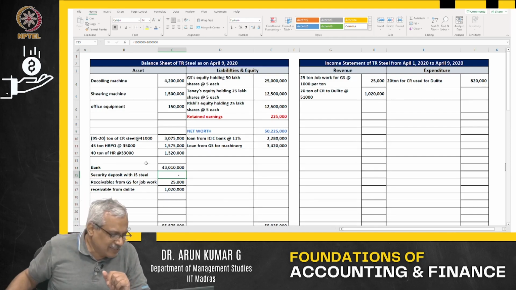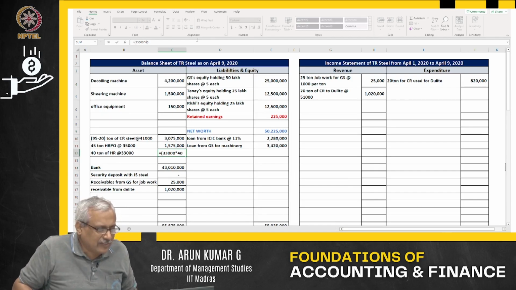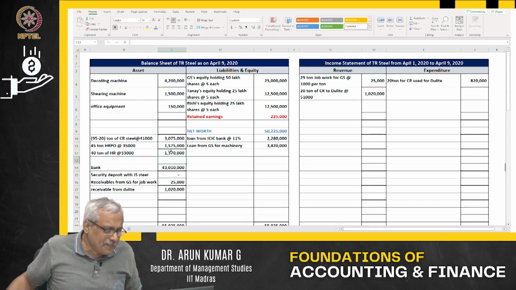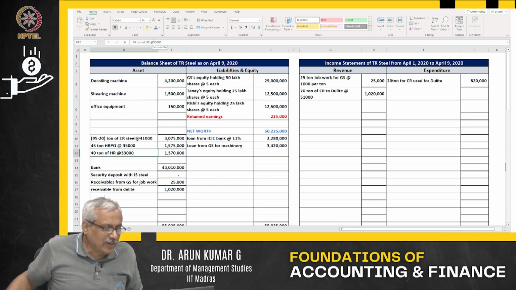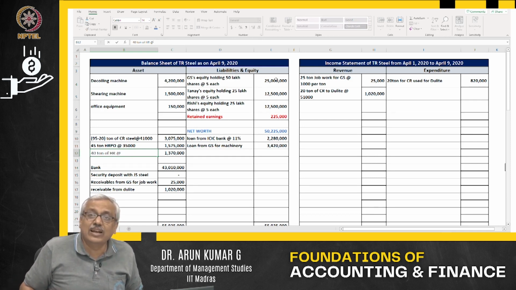In this particular case, what is the value of these 40 tons of steel that I have? The value of these 40 tons of steel is 13,70,000, including the 50,000 transportation. So, 13,70,000 divided by 40 tons will be the value per ton.